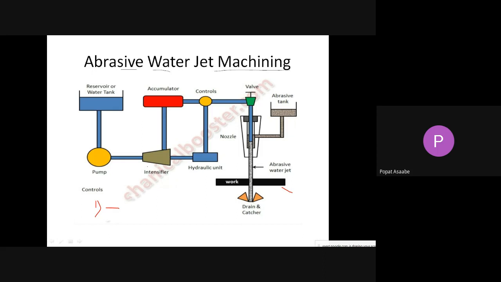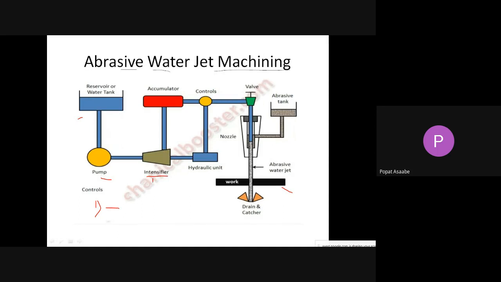Again, it consists of this intensifier, then the pump, and a reservoir. Okay, this is the simple construction. Now we know that the reservoir is where we store the water. From this reservoir, the water is sucked with the help of this pump, and from this pump, it is given to the intensifier.